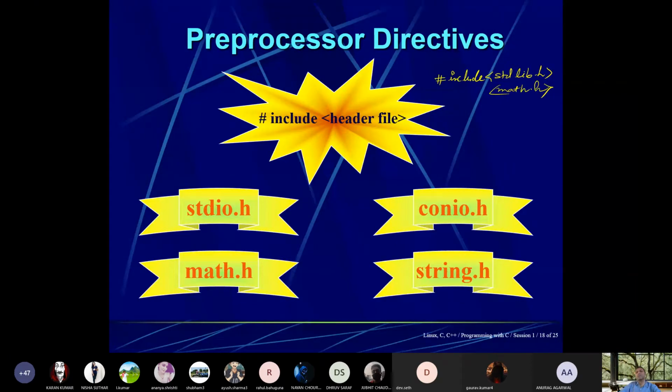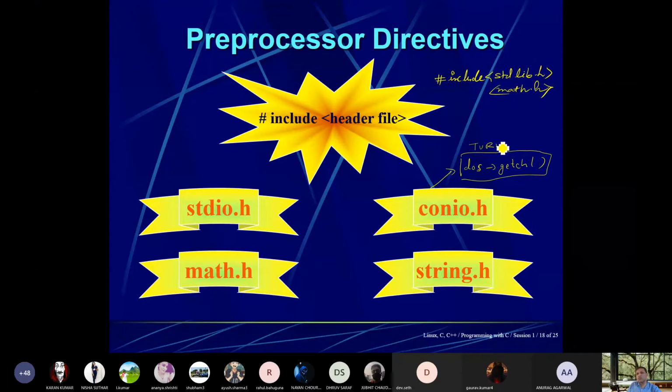math.h, and string.h. Some of you might have an idea about programming, so they use conio.h. Actually, this is a DOS based function, and it is used generally for the getch function. This getch function is waiting for a key press. DOS is disk operating system. So this is actually with Turbo C.